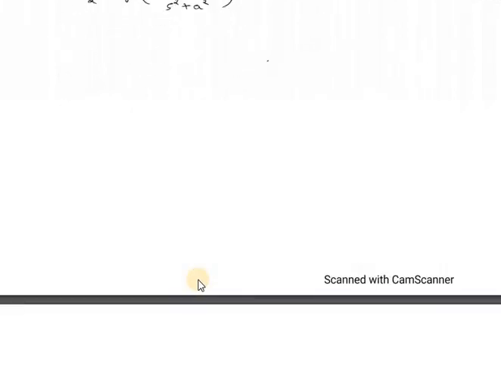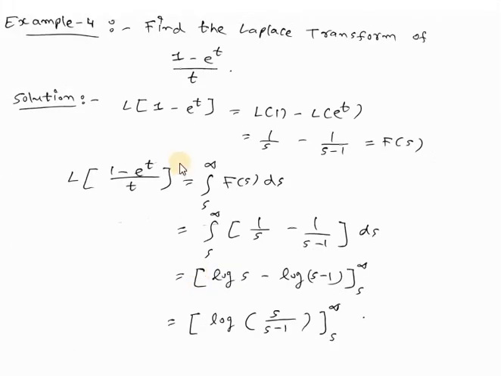Now let us discuss the fourth example. Find the Laplace transform of (1 minus e raised to t) divided by t. So here, first of all, we will find the Laplace transform of 1 minus e raised to t. This can be written as Laplace of 1 minus Laplace of e raised to t, and Laplace of 1 is 1 by s, and Laplace of e raised to t will be 1 divided by s minus 1, because Laplace of e raised to at is 1 divided by s minus a.